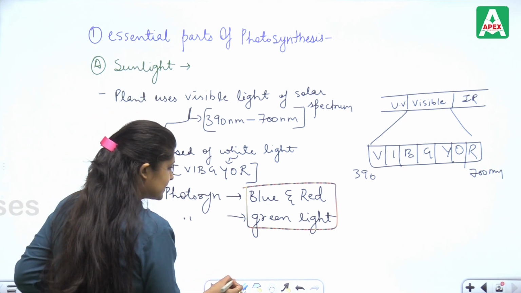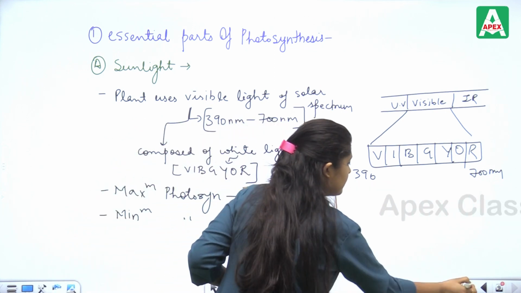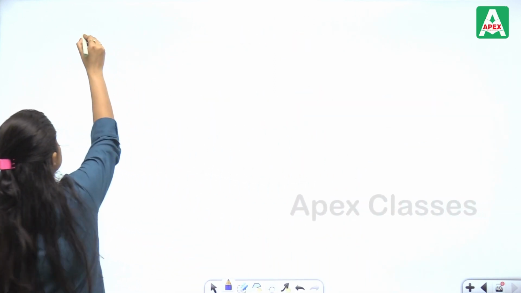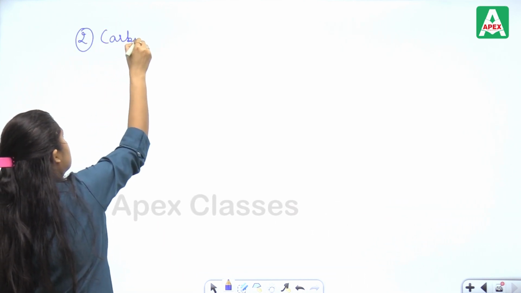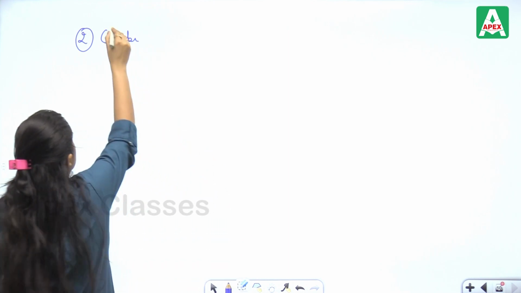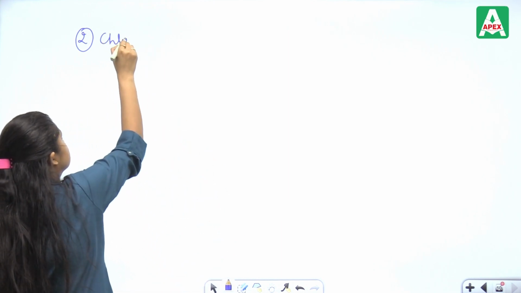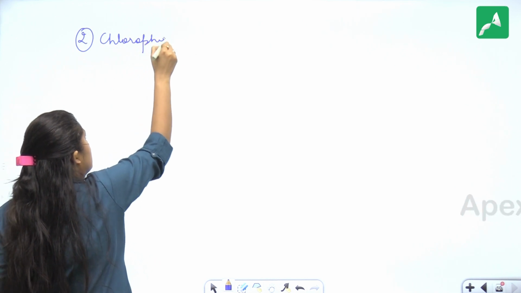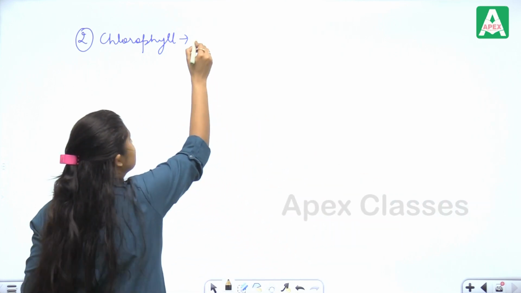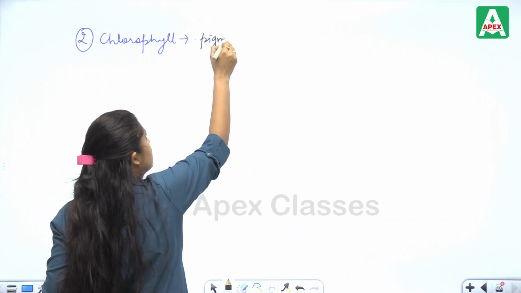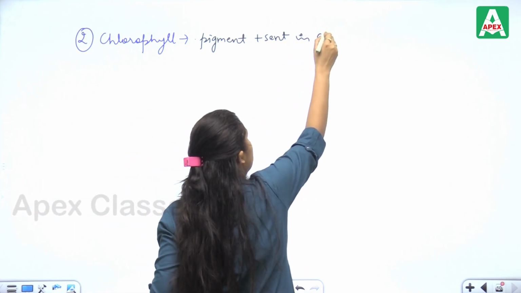Now the next is chlorophyll. Chlorophyll is basically a pigment present in chloroplast.